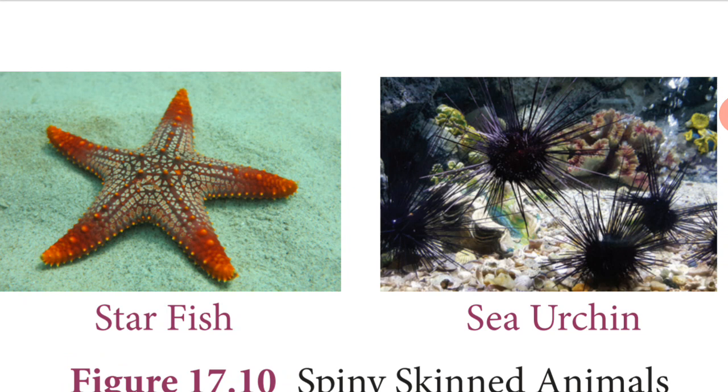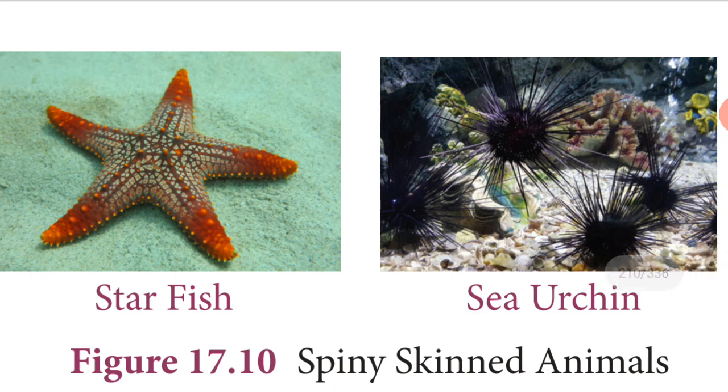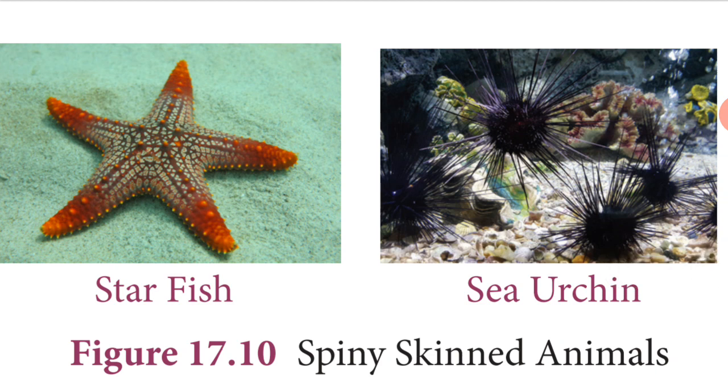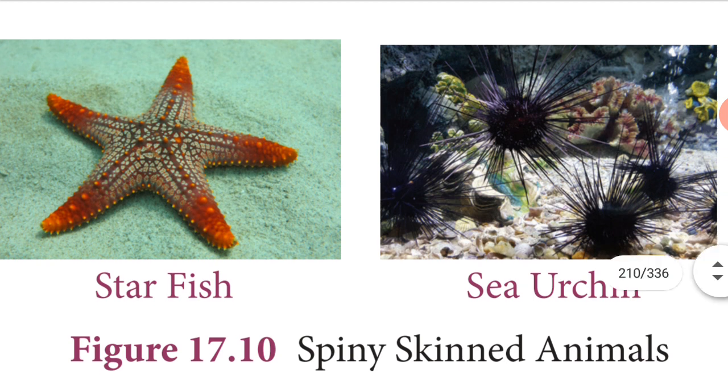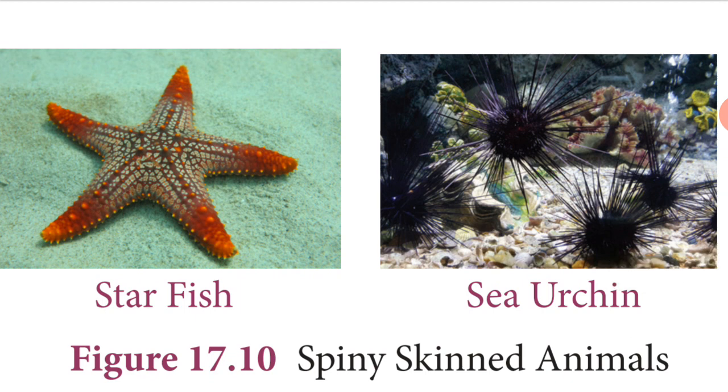These are triploblastic animals. Triploblastic means 3 germ layers are present. And a true coelomate with organ system grade of organization. Adult animals are radially symmetrical. Radially symmetrical means in any radius we can divide the body into equal halves. But in the young stage, larval stage, it is bilaterally symmetrical. Can you understand? Adult animal radially symmetrical, larva bilaterally symmetrical.